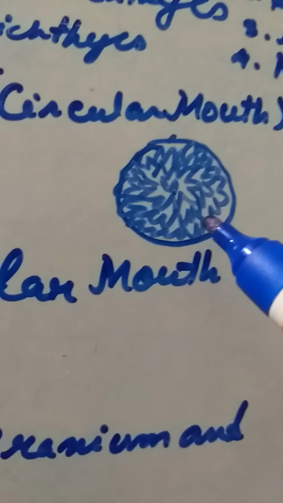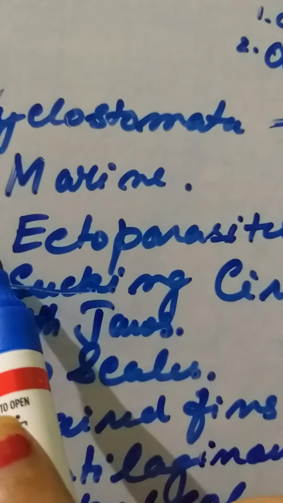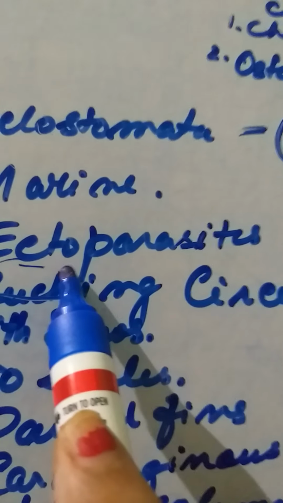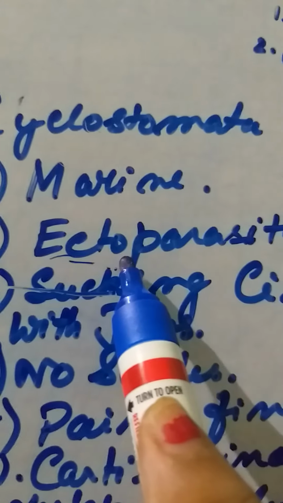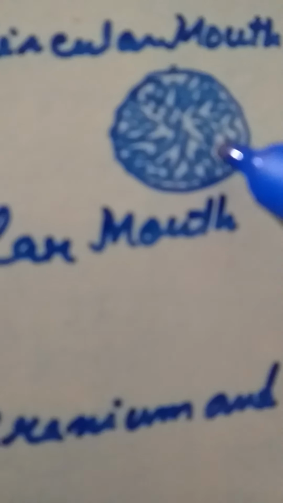The animal attaches to the outer surface of the body. They are ectoparasites, meaning they are parasites outside the body. So with this mouth part, they attach to the body of other fishes. They are ectoparasites on fishes only, and they suck the blood and derive nourishment from them.